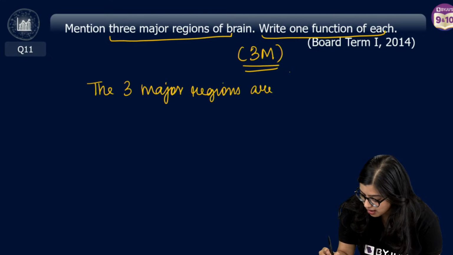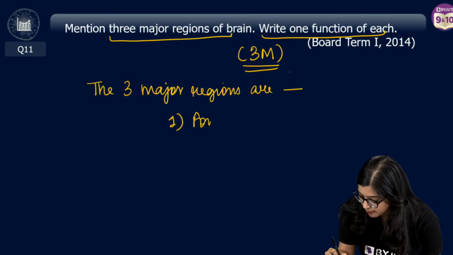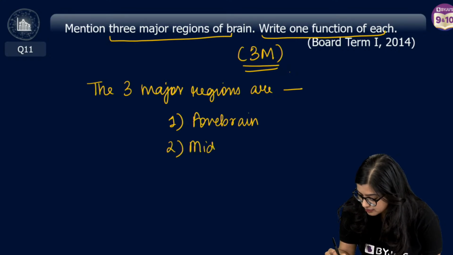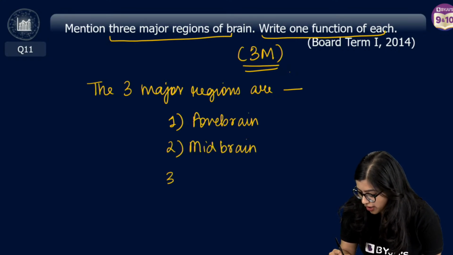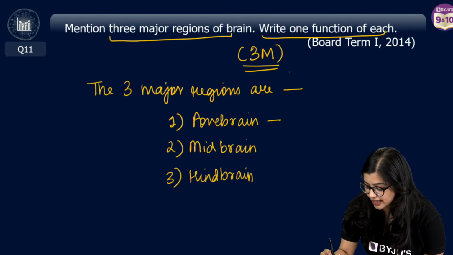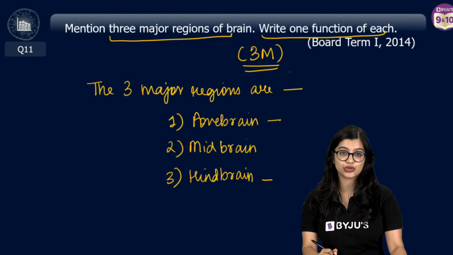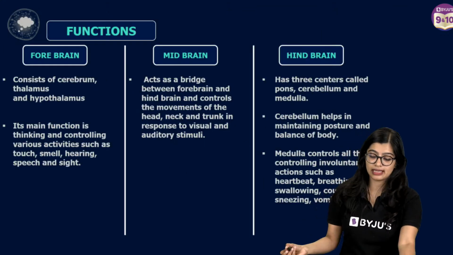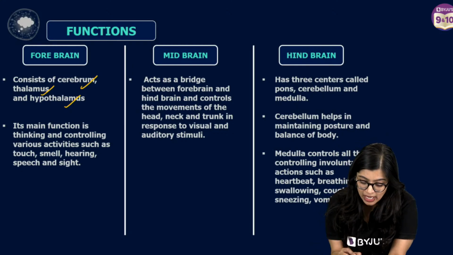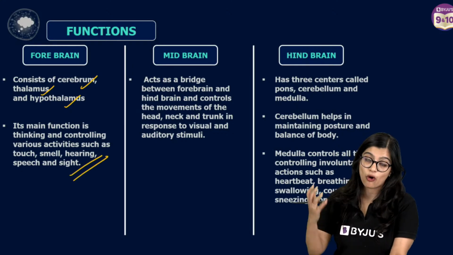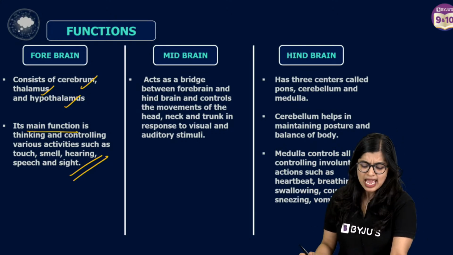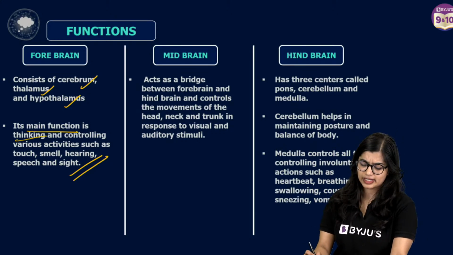The 3 major regions are your forebrain, your midbrain, and your hindbrain. Now, I will advise that you mention what your forebrain includes and what your hindbrain includes. Your forebrain includes your cerebrum, thalamus and hypothalamus. The main function of the forebrain, which makes up your cerebrum, is to control your voluntary actions and thinking and various other activities.